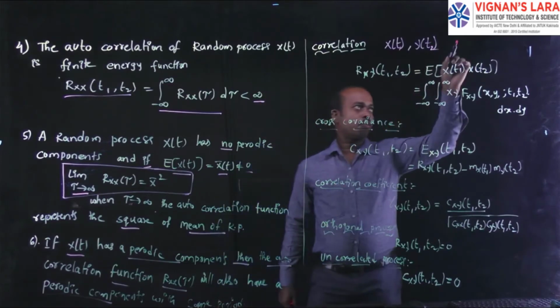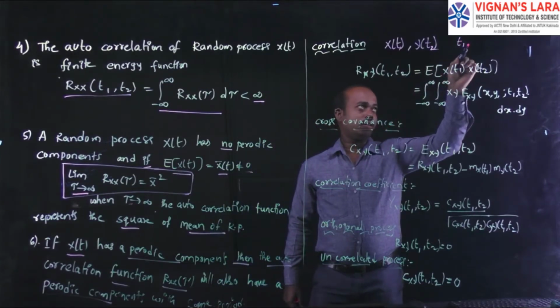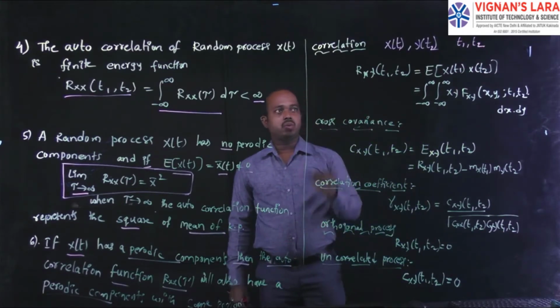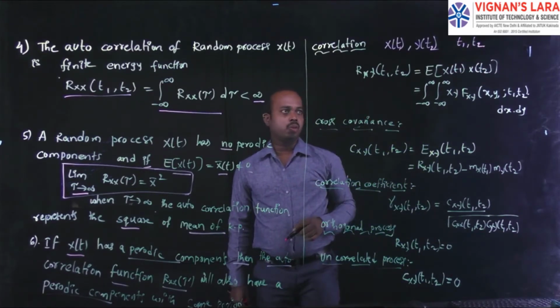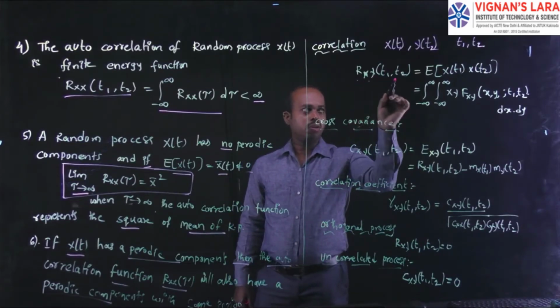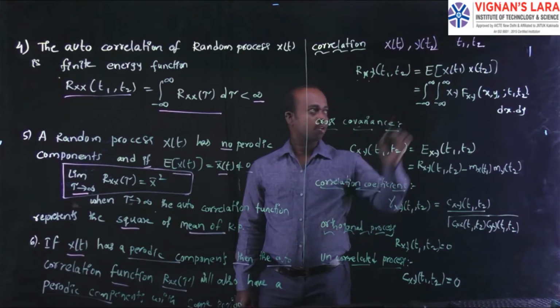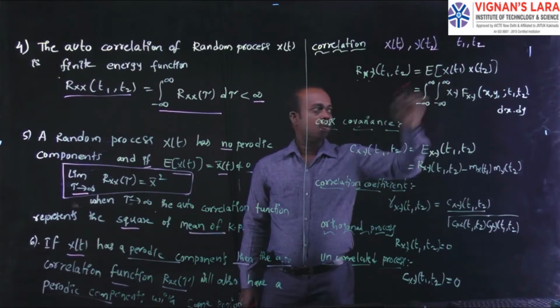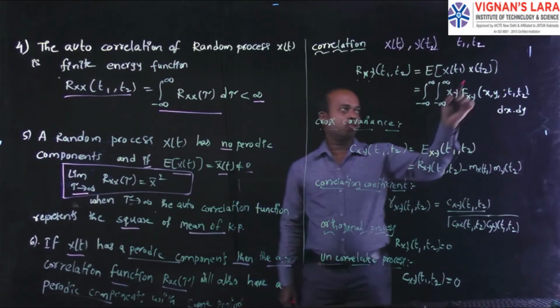These two random processes are defined at t1 comma t2. Its correlation function we are able to define is Rxy of t1 comma t2 is equal to the expectation of x of t1 and y of t2.